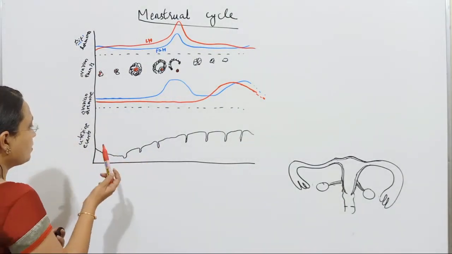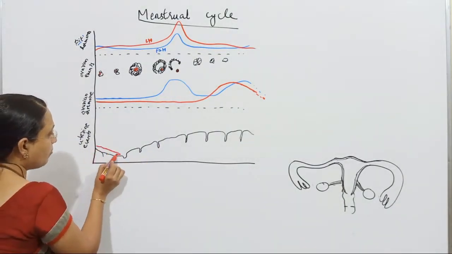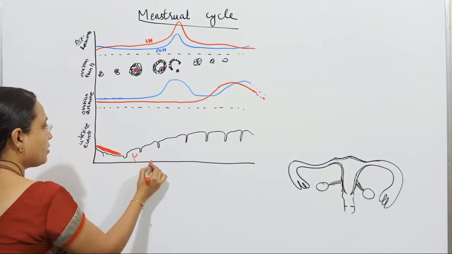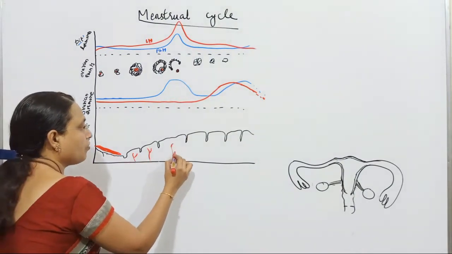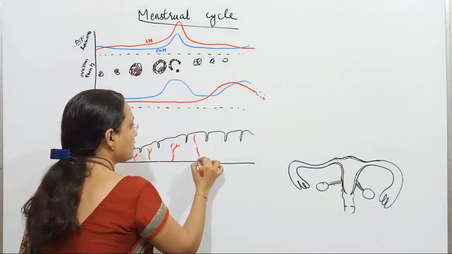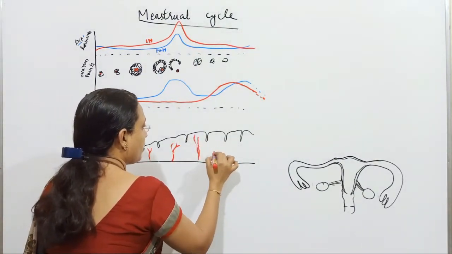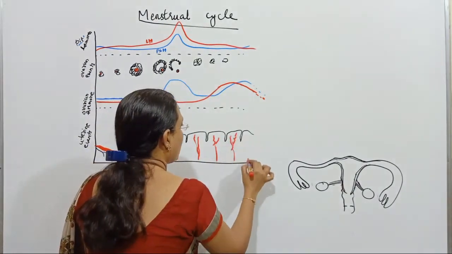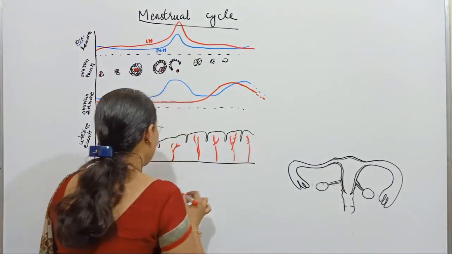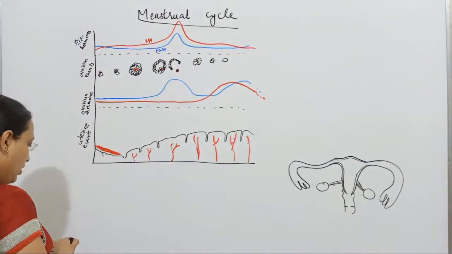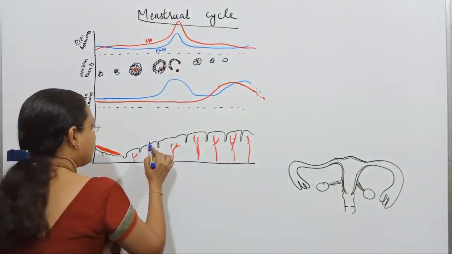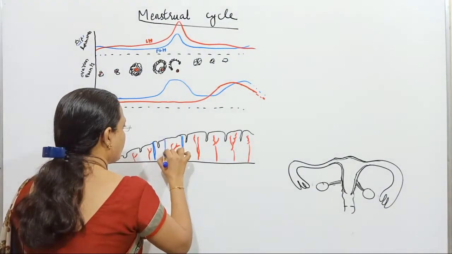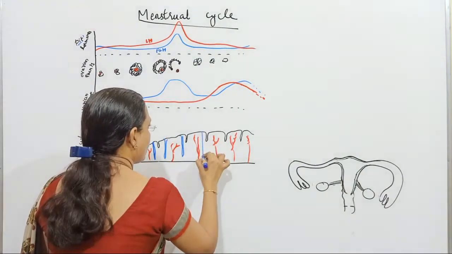During the first 5 days there is a phase of discharge, and of course the endometrium has its supply of blood vessels. And also it has uterine glands.